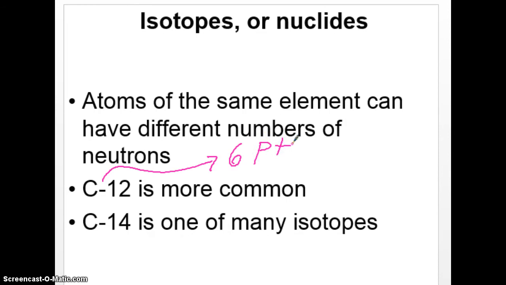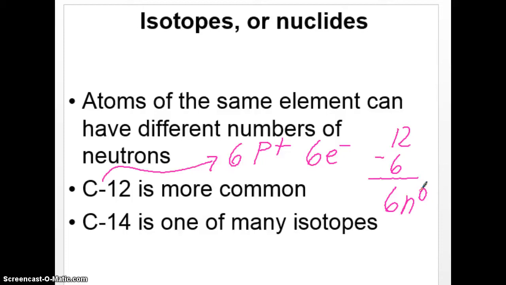And in this case, I don't see a carbon +1 or a carbon -1 or anything like that, so we know that it probably has 6 electrons. Protons and electrons are usually even unless you see a charge on it. And for the neutrons, well, we know it weighs 12, so 12 minus the 6 protons would tell us that it also has 6 neutrons.